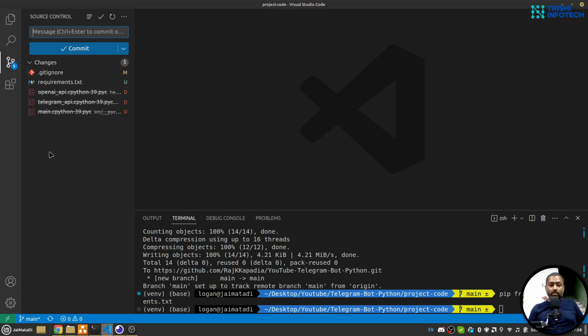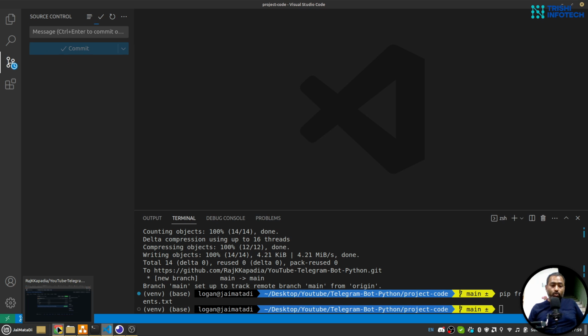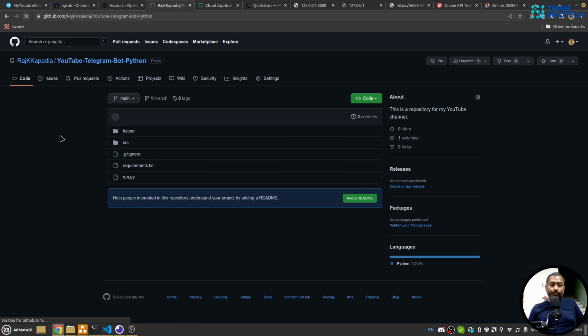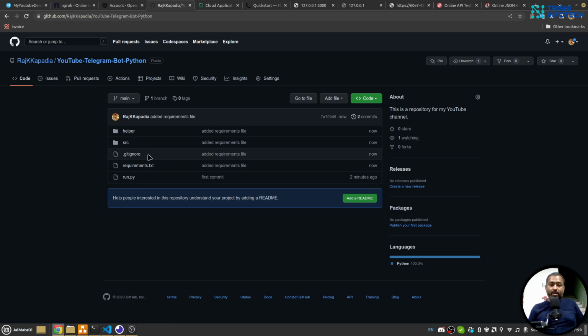Sorry for this small background noise. Added requirements file. Let me commit this, let me sync this, and don't worry about the readme file, I will also add the readme file as well. So yeah, we have requirements.txt.